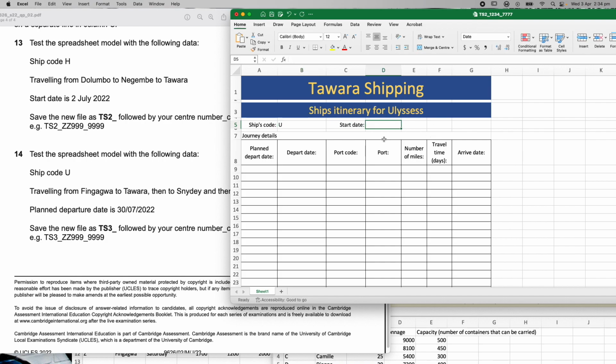And it says the Ulysses. Let's go with our starting date, planned departure date, the 30th of the 7th. So 30/07/2022. And my port codes are going to be as follows. They're going to be travelling from Singapore. Oh, Fingawara. Why is Fingawara and Singapore different?